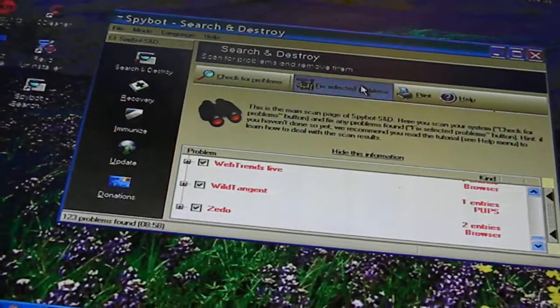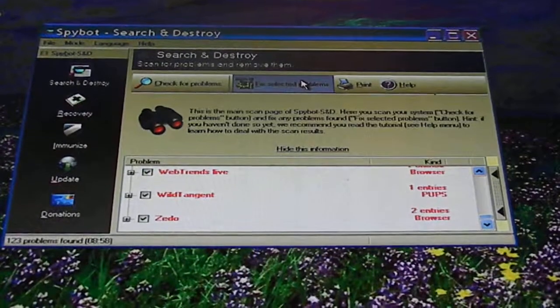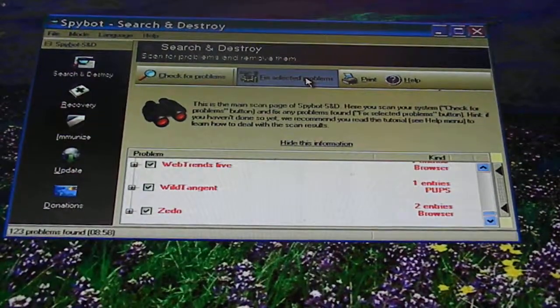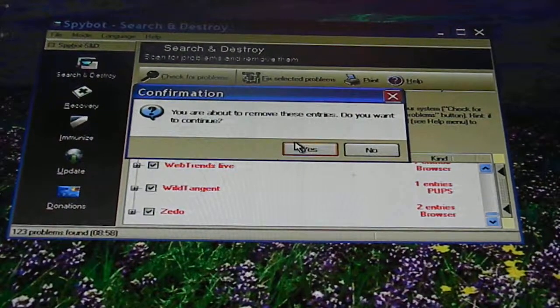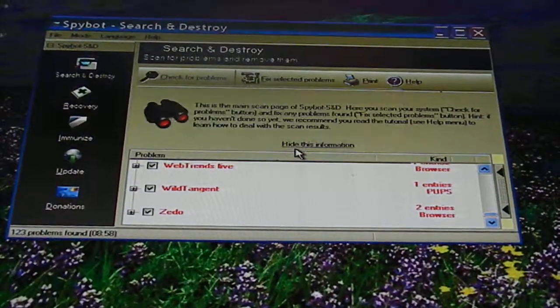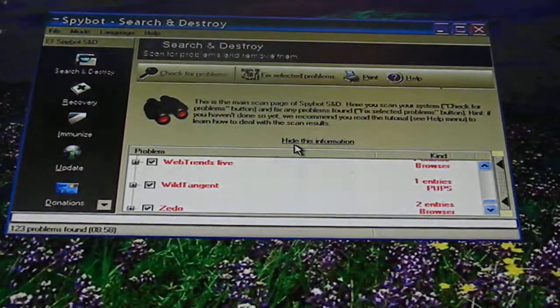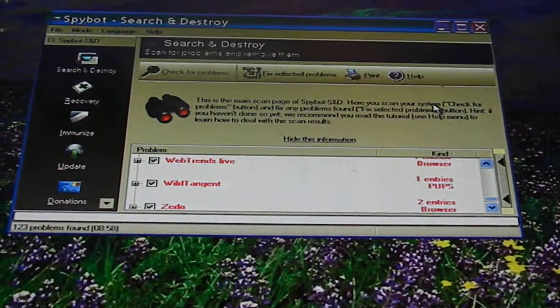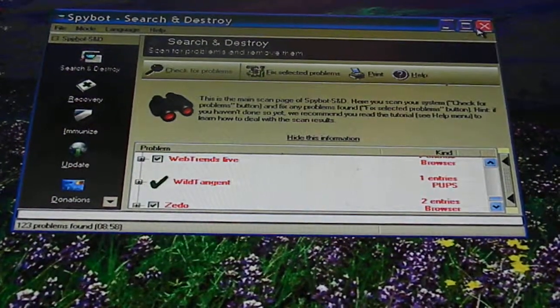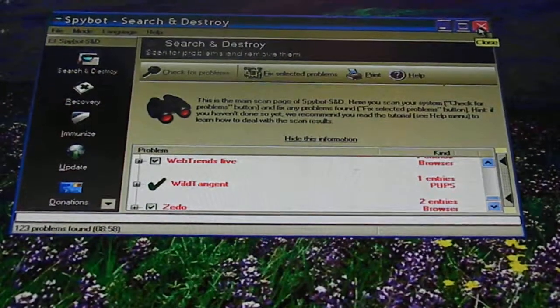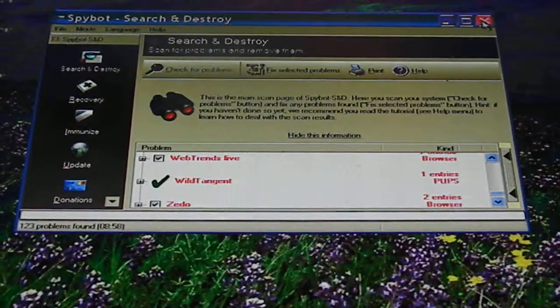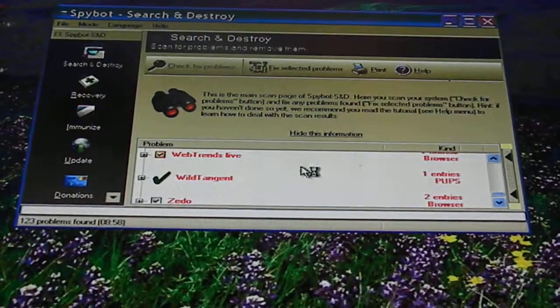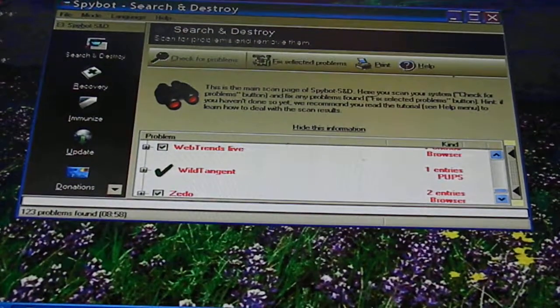And so basically what I do is after I've done a search on that, I just do fix problems. You're about to remove these entries. Thank you. So hopefully my computer will be running a little faster. It was chugging along like it wasn't even plugged in when I first started. And so I may have to restart, but that's your computer trick for today.